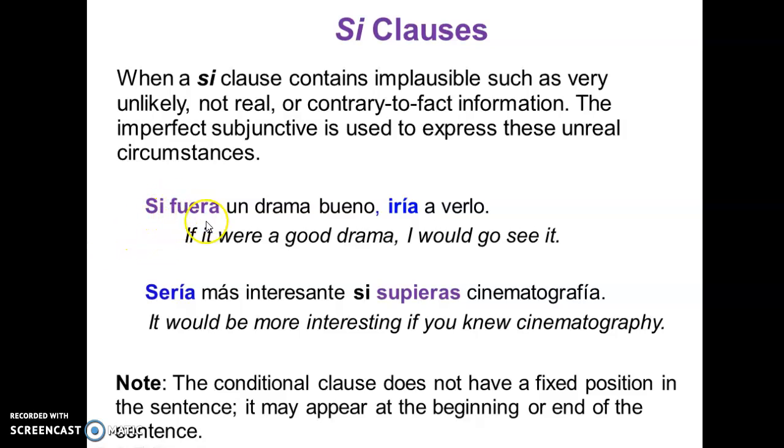The if it were a good drama, at the beginning, or we use the conditional first and then the si clause. As we can see here, when we start with the si clause, we need to use a comma to divide both clauses. But when we start with the conditional, we don't need a comma, as you can see here.